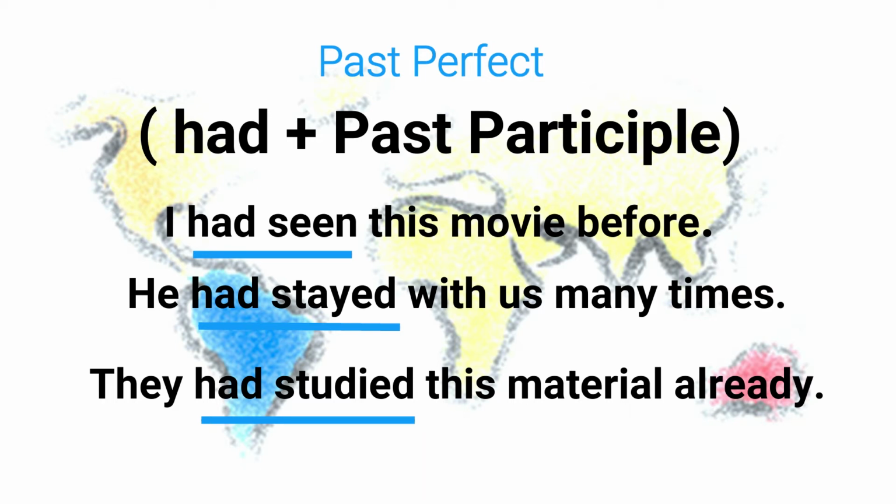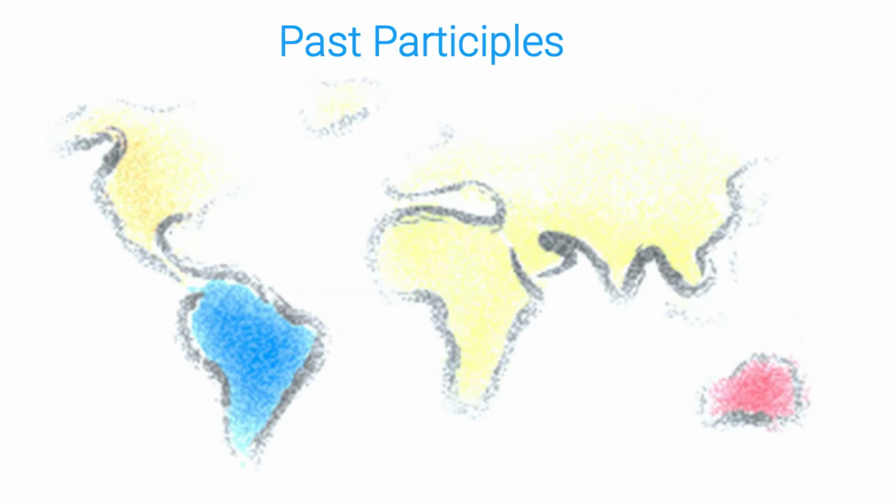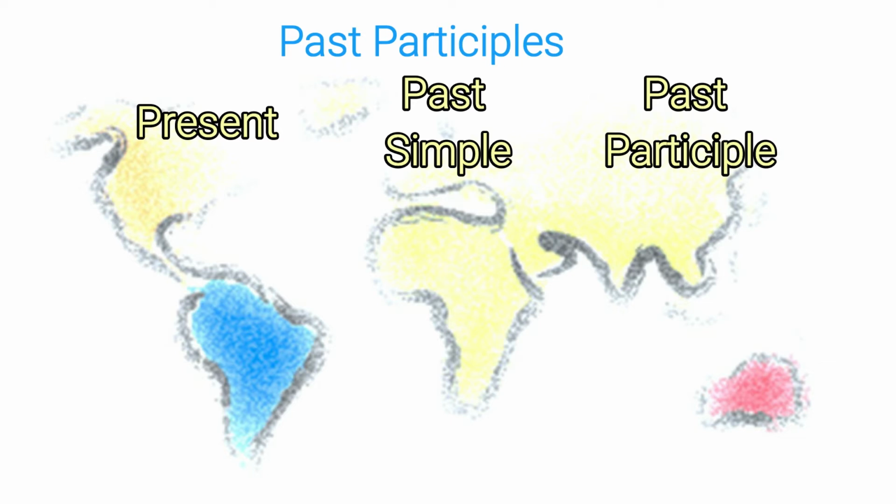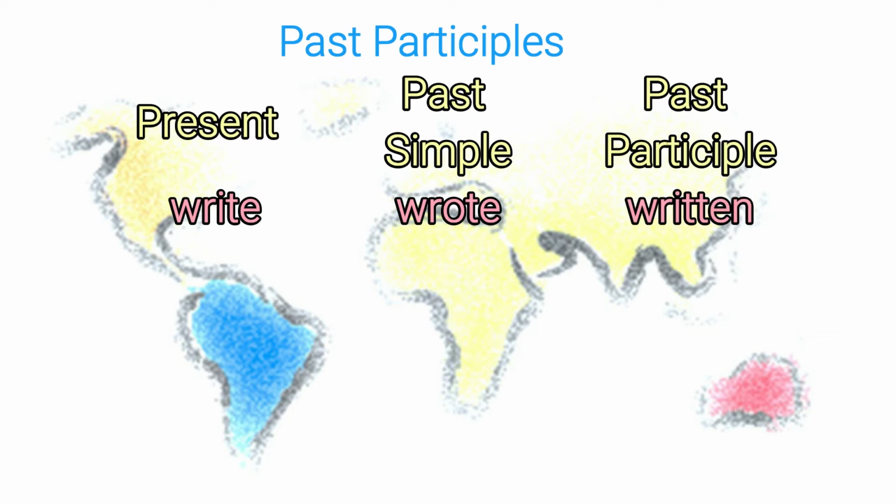We've talked about past participles before, but let's review. Remember, our verbs come in three forms: the present, or the infinitive, the past simple, and the past participle. So when our students are learning the three conjugations of the verb, they will often memorize them in this order. For example, the verb write is in the present tense, but in the past I wrote. And the past participle, that third conjugation of the verb, is the form of the verb that cannot stand alone, so it will be with an auxiliary verb. So I had written, which we will use in the past participle.